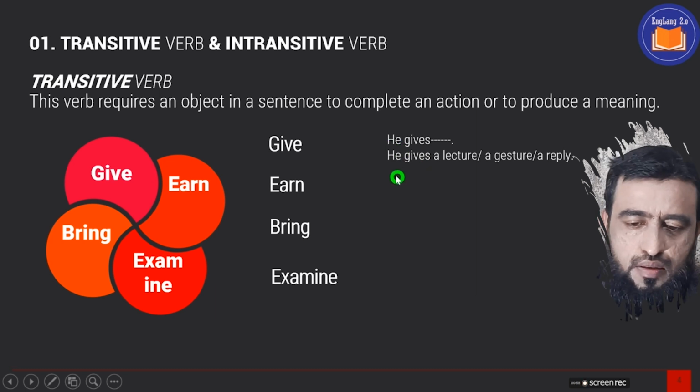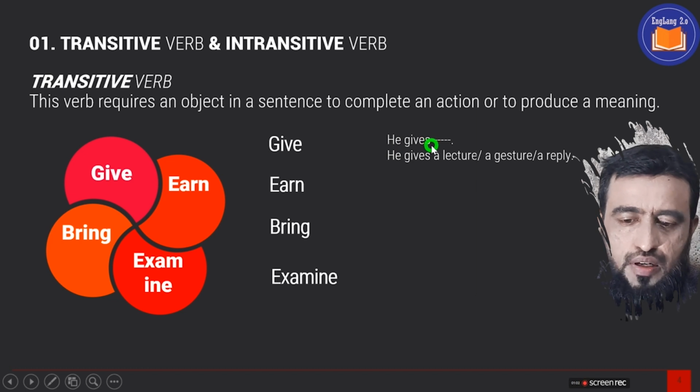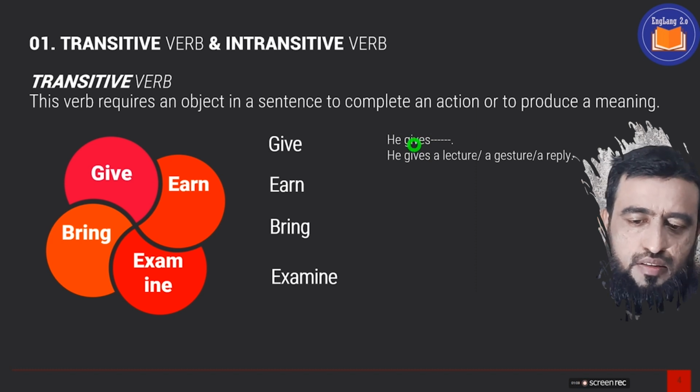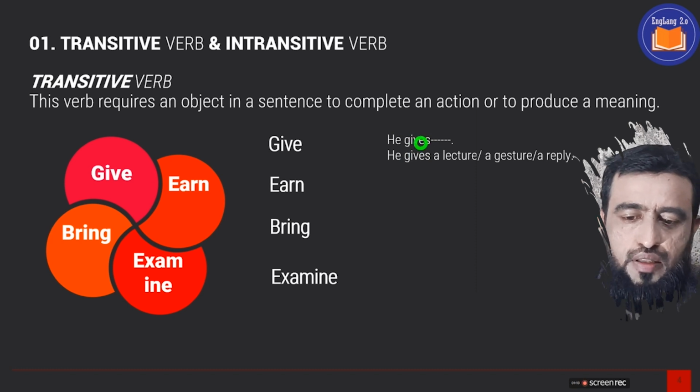He gives what? It doesn't convey any sense. But if we add an object with that, like lecture, gesture, or reply, it would give a meaning like this. He gives a lecture. He gives a gesture. He gives a reply. So here, the transitive verb gives needs an object to complete its meaning.